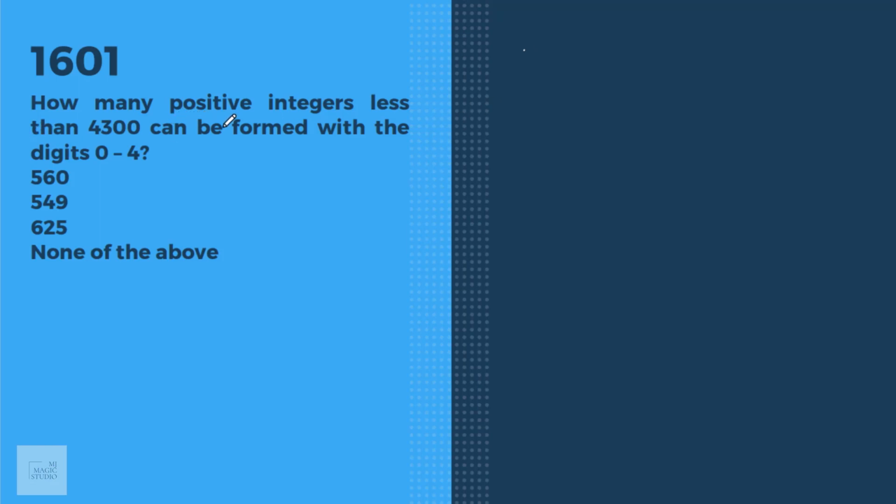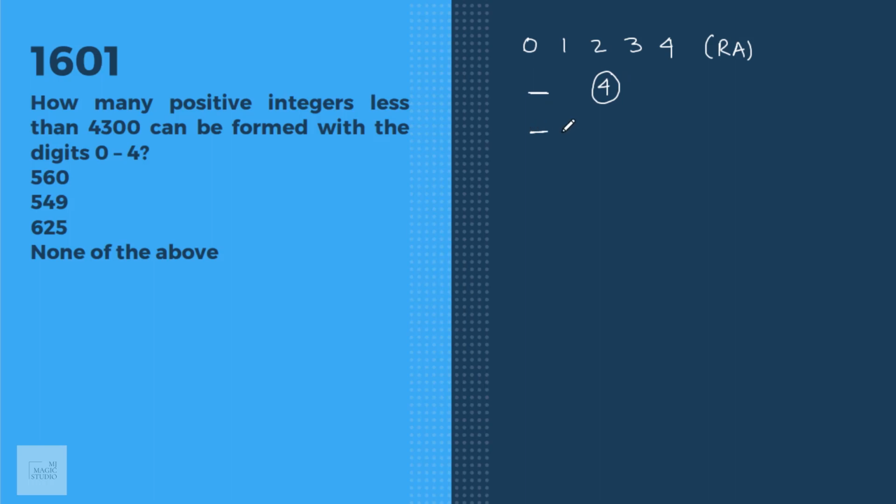How many positive integers less than 4300 can be formed with digits 0, 1, 2, 3 and 4? Mind it, nothing is given about whether digit repetition is allowed or not. If that information is not given, we will always assume that repetition is allowed. Now all one digit numbers are less than 4300. So how many one digit numbers we can have? 1, 2, 3, 4.